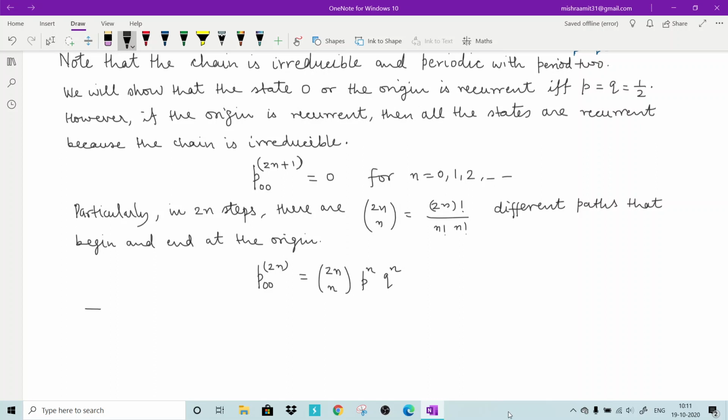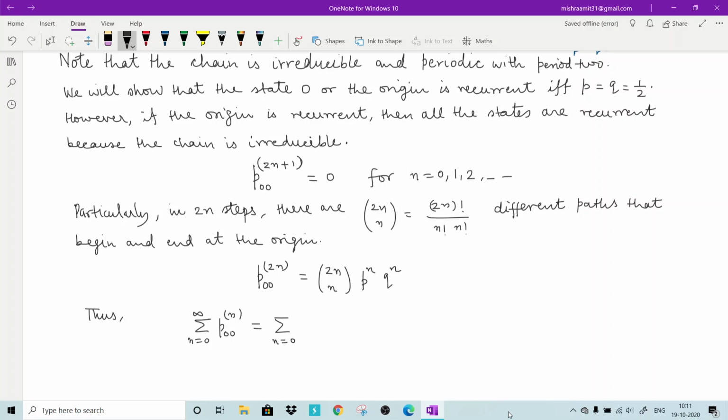So we want to show that 0 is a recurrent state. For that we will use the theorem which we have proved, that a state 0 is said to be recurrent if the summation of p00 of n, n ranging from 0 to infinity, is infinite. So we will use that. So we will find this sum, n ranges from 0 to infinity, p00 of n.